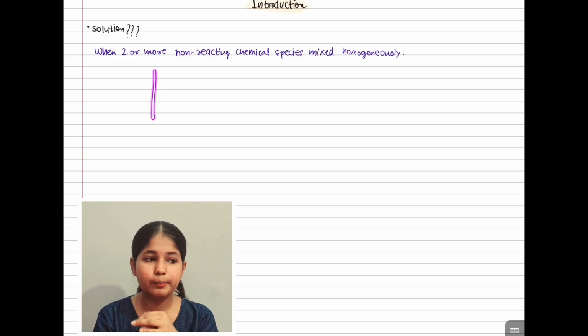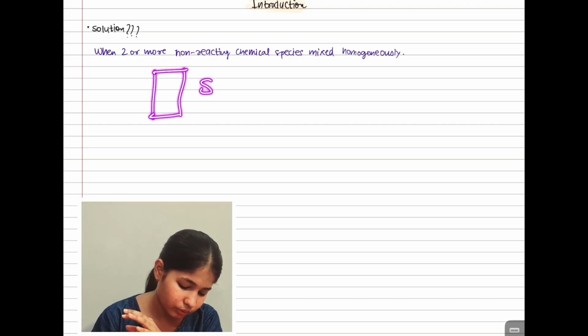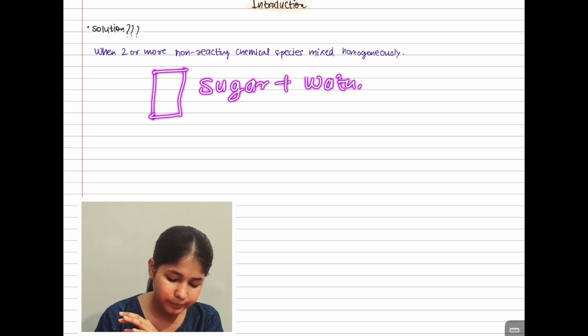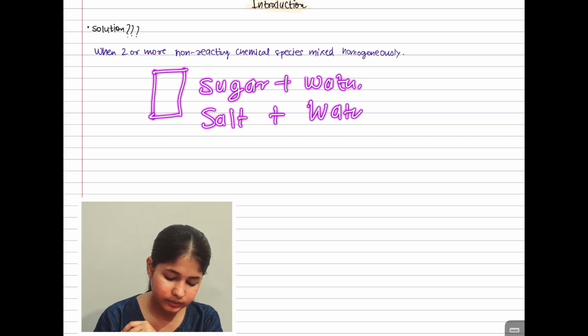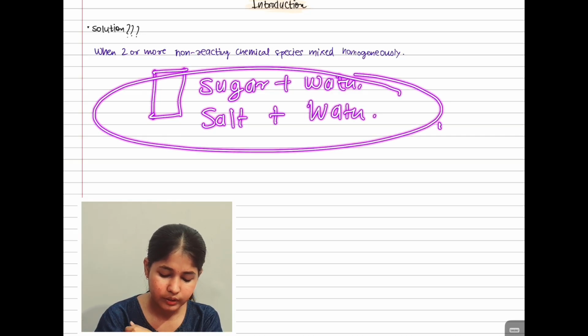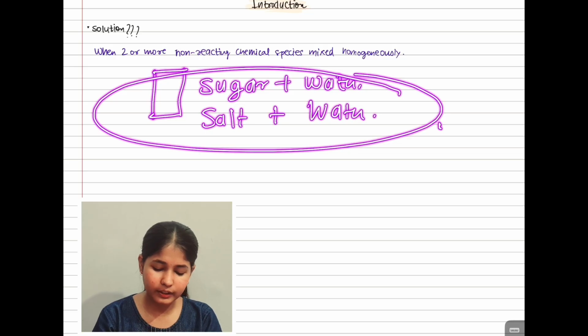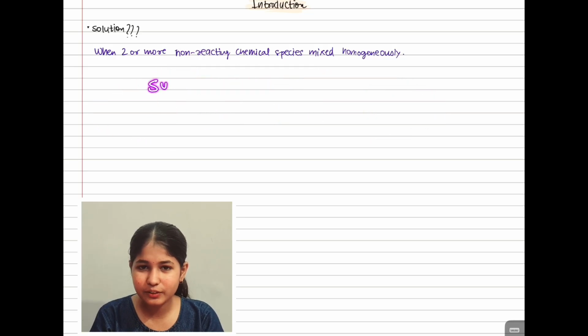For example, if we add sugar plus water, or salt plus water, can there be solutions? Of course there can be a solution. Why?